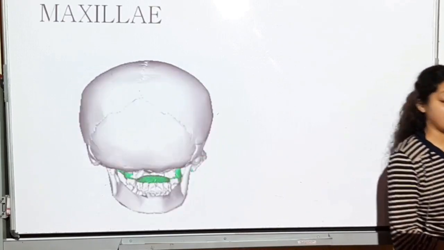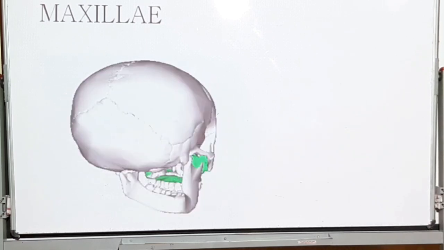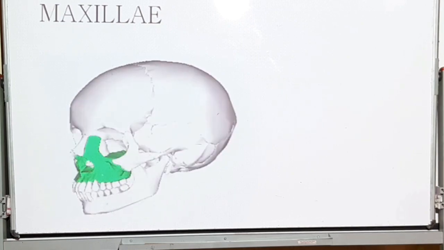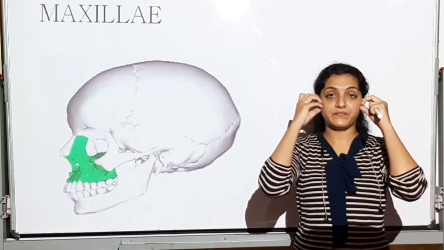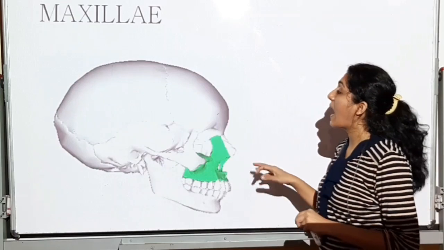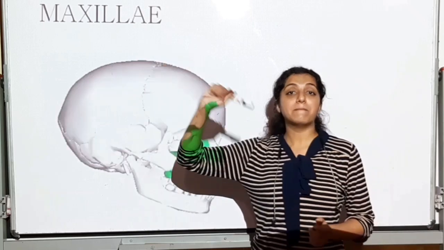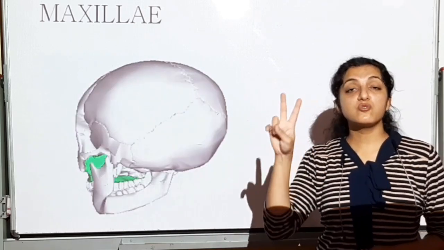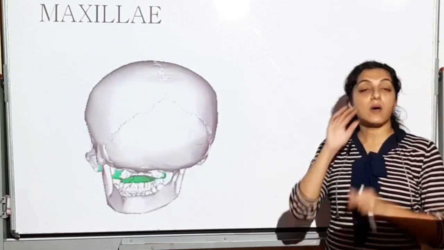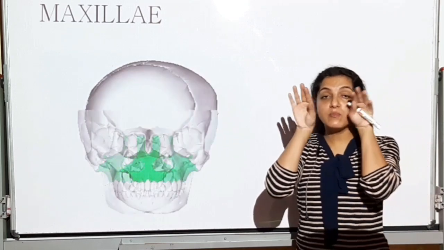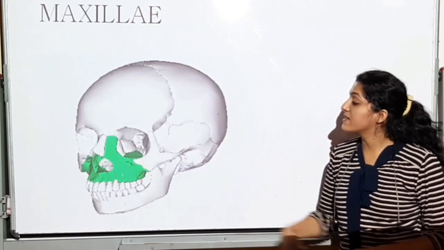Then the maxilla itself. Just see, it's going to be the bone to which the upper teeth are attached. It's going to be this long bone where the upper teeth are attached. Again, two in number. So we are writing it maxilli. Maxilla means one. When there are two maxillary bones, they are written as maxilli. Alright? So one on the right side, one on the left side. It's going to be joined in the midline. So this is the maxilla, the green portion.